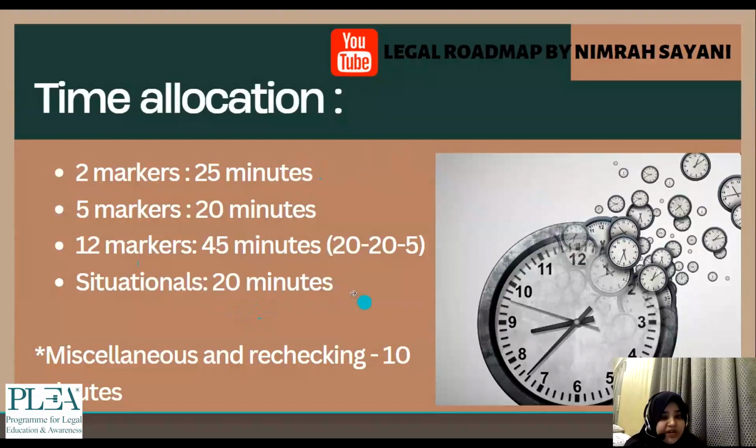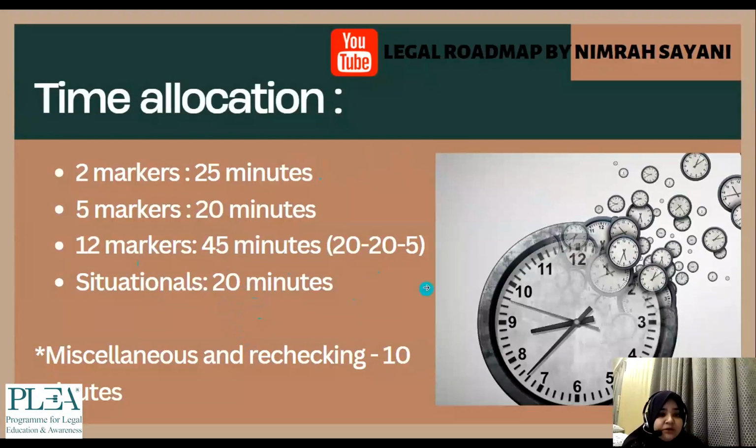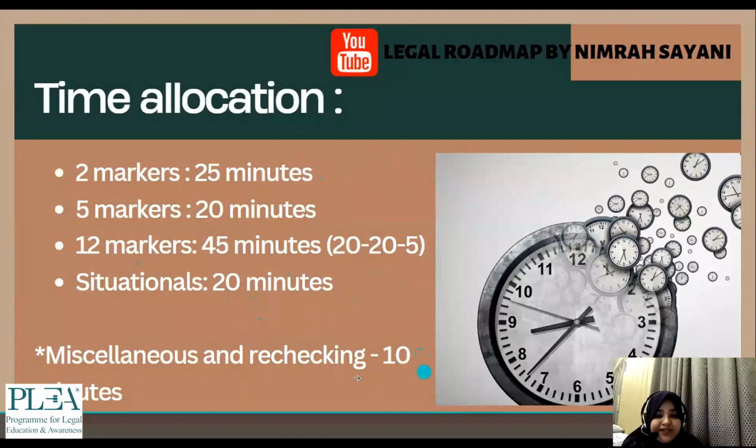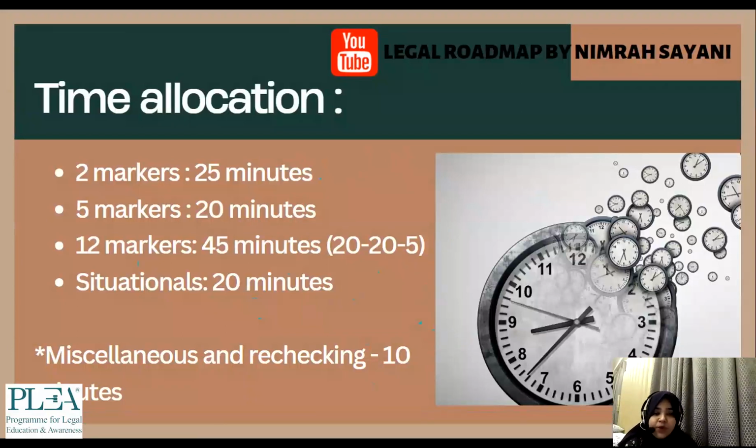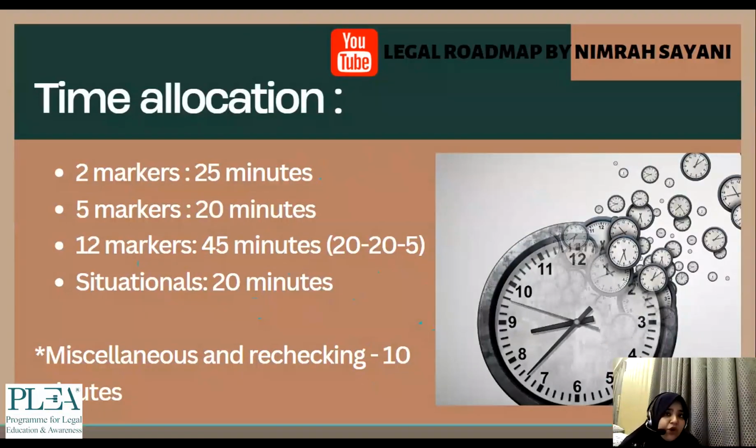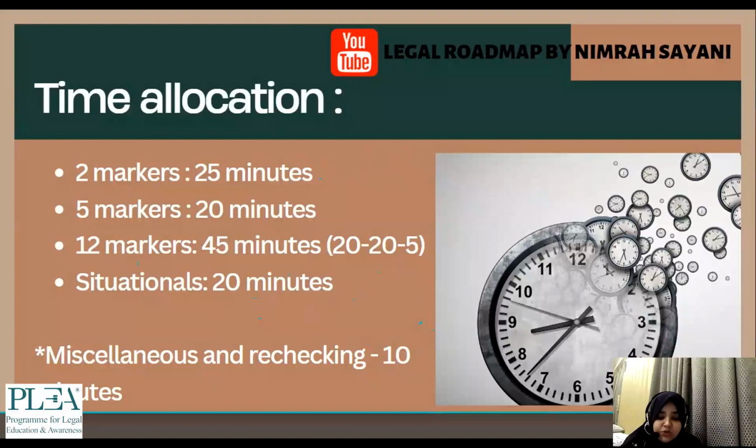Then situational, 20 minutes, you have 2 questions, 10 minutes each is fine, and after all of this is done, you would be left with 10 minutes, which is basically enough to recheck. Or if you have left some questions ke one side liya hai, agar time bacha, I would come back and write to it. So that much you can do for the last 10 minutes which are remaining.